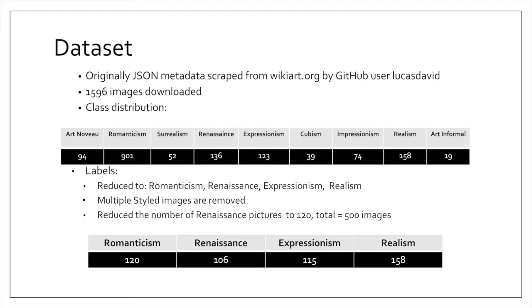Also, another limitation that we found was that there were too few images of such classes as cubism, surrealism, and art informal, so we had to remove them from the dataset. In the end, we used a dataset compiled by ourselves of 500 images and 4 classes: Romanticism, Renaissance, Expressionism, Realism, with approximately 100 to 150 images each.